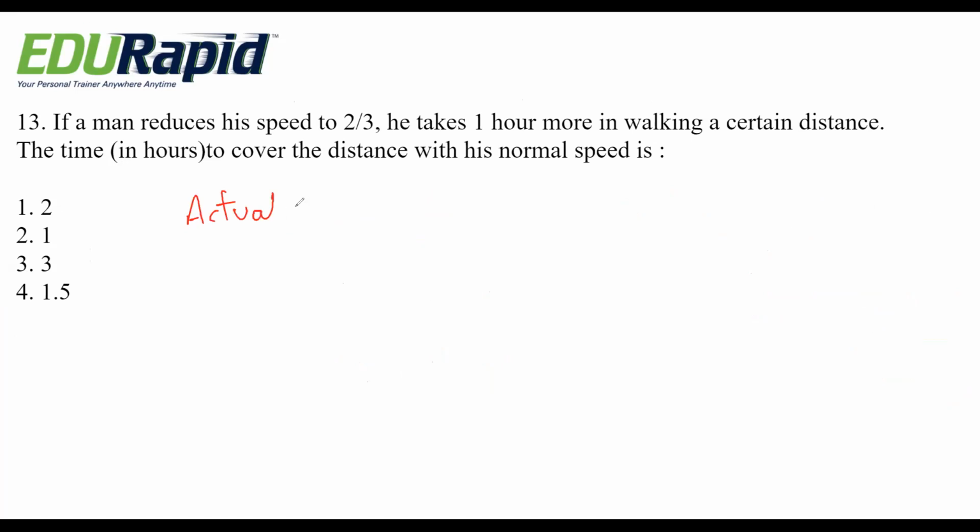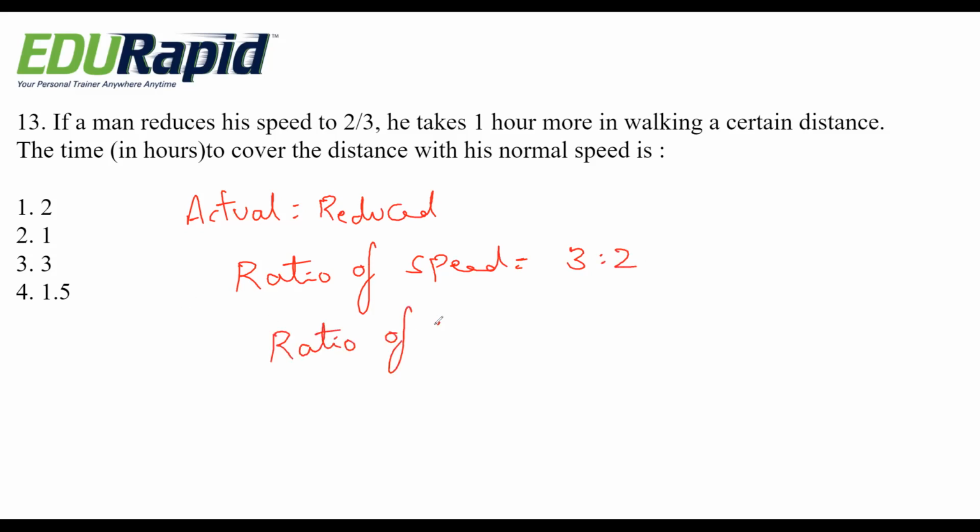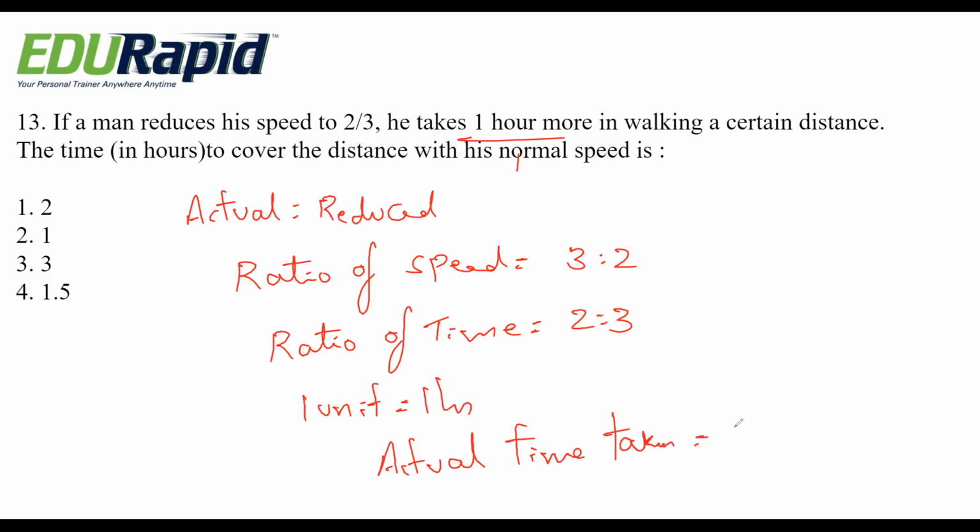See, they have given actual versus reduced. Okay, that means ratio of speed is 3 is to 2. So then obviously the ratio of time is vice versa, that is 2 is to 3. For 1 unit equals 1 hour, they are given 1 hour. So then obviously actual time taken is 2 units. That means 2 into 1 is 2 hours. Option 1, 2 hours is the right answer.